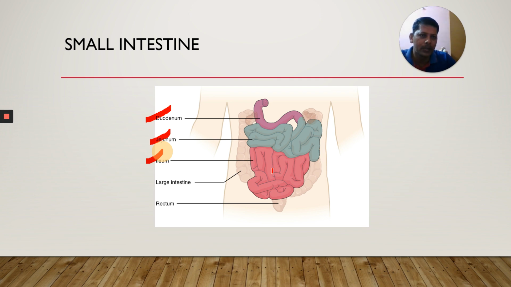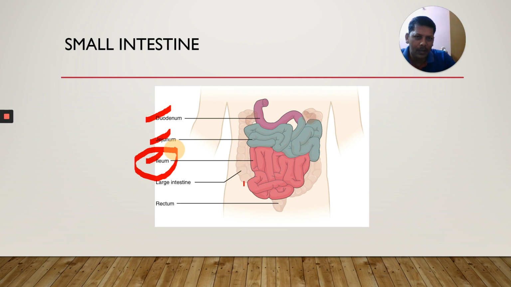Here two bits can be expected. One is, what is the longest part of the alimentary canal? We say small intestine. What is the longest part of the small intestine? Ileum. Ileum is the longest. I-L-E-U-M, the spelling is very important. Later you will be learning ilium, that is a bone.